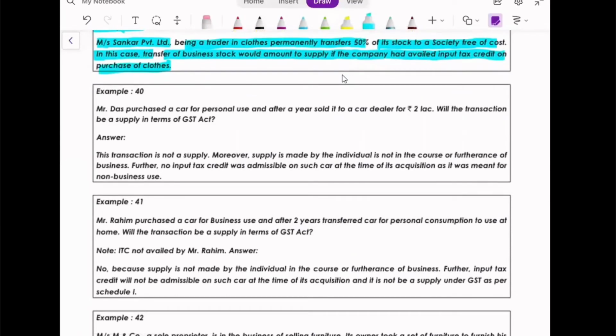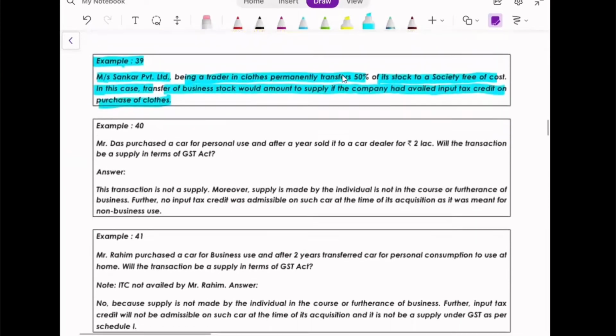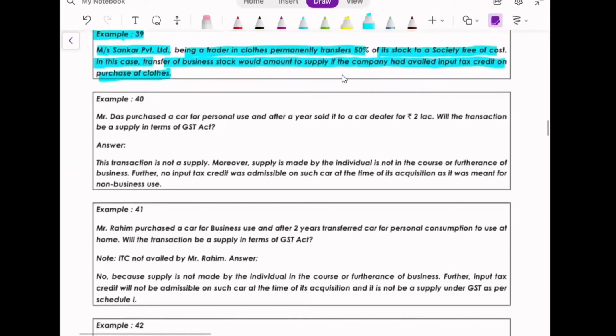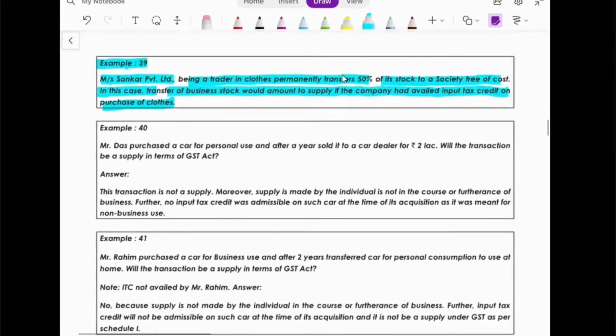Next one. If someone feels like I'm going too fast, do let me know. I'll slow down a bit. But as we have discussed a lot on all this, I think this is very simple.